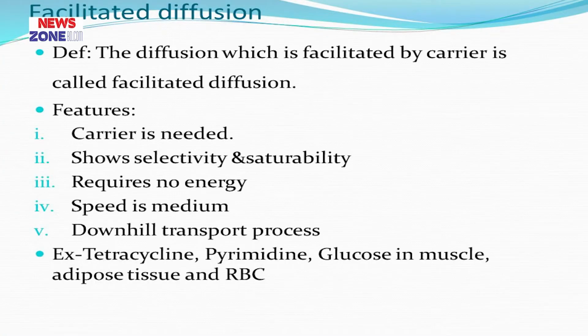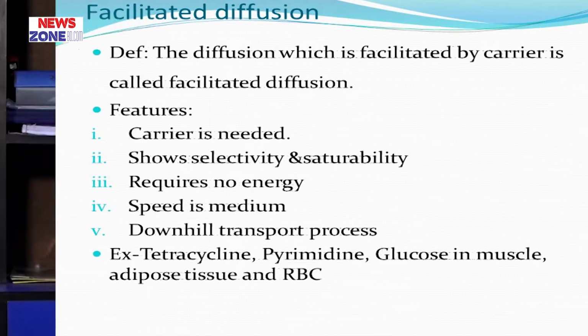Now, facilitated diffusion. Facilitated diffusion is facilitated by carrier. You can memorize it that this type of simple diffusion, when facilitated by carrier, is called facilitated diffusion. What are the features? Number one, carrier is needed, it shows selectivity and saturability. It requires no energy, and the speed is medium, that is slower than active transport but more rapid than simple diffusion. Downhill process occurs. Examples are tetracycline, pyrimidine, glucose in muscle, adipose tissue, and also RBC.